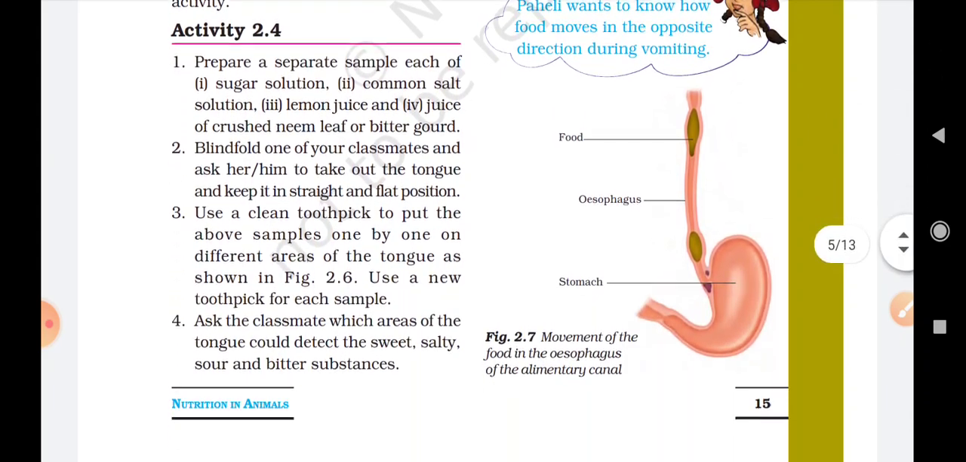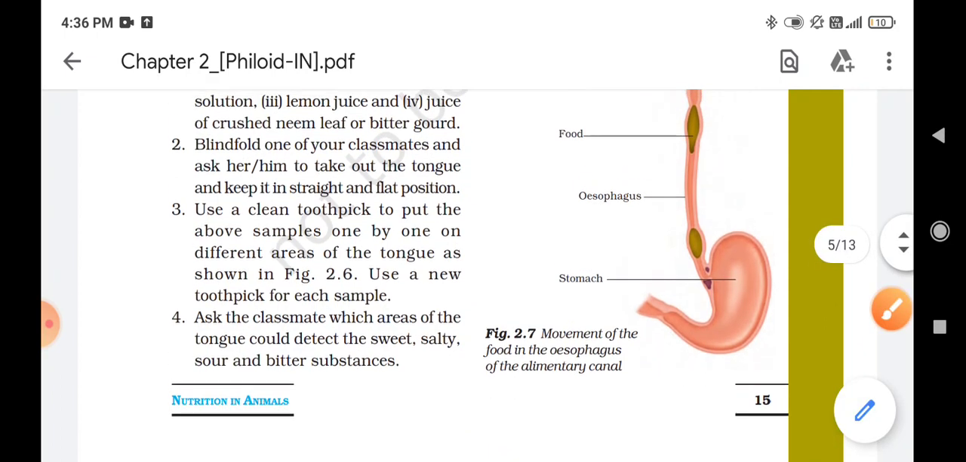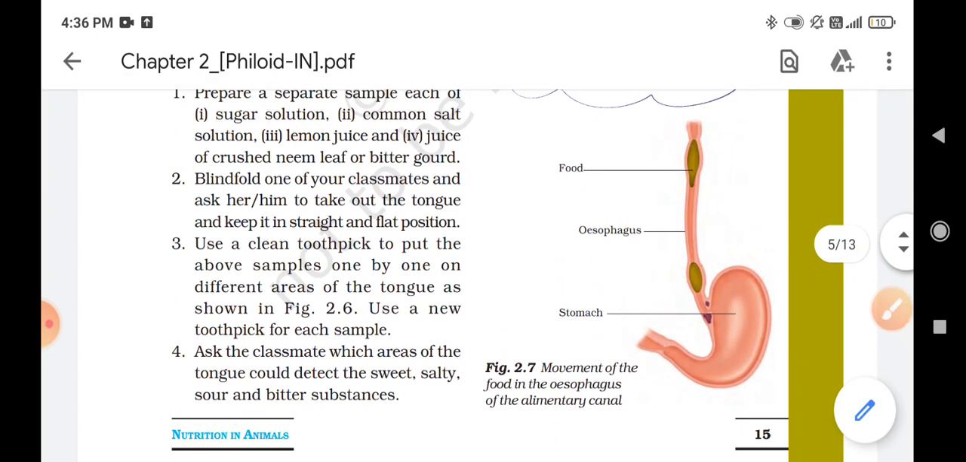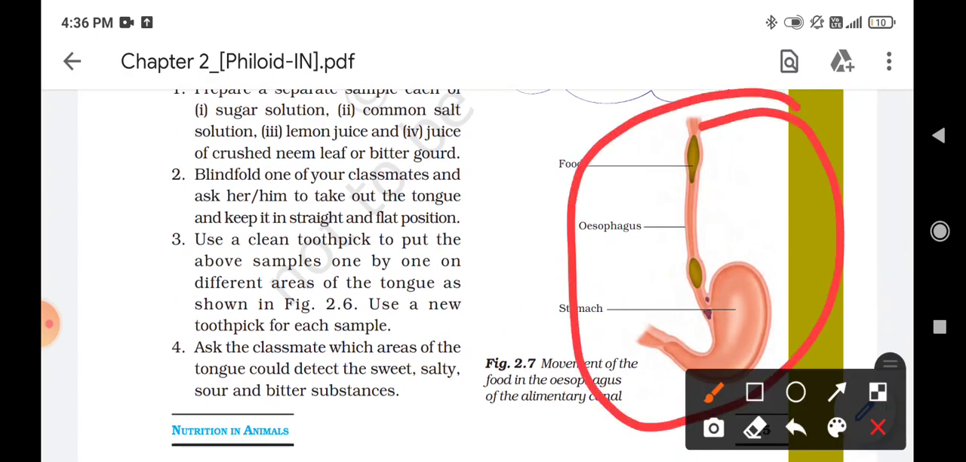Okay, so in figure number 2.7 you can see the diagram of movement of food in the esophagus of the alimentary canal. This whole is known as the alimentary canal, and this is called the food pipe, or esophagus. This tube, we can say, is the esophagus or food pipe. So after going through the esophagus, the chewed food enters into the stomach.